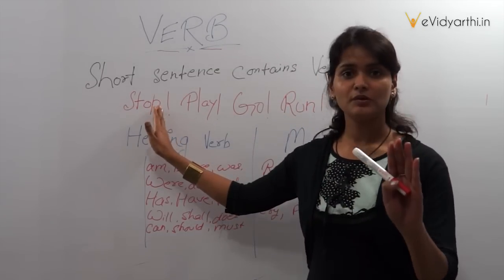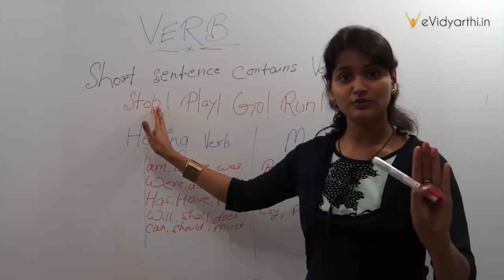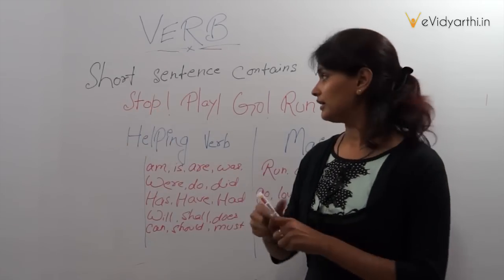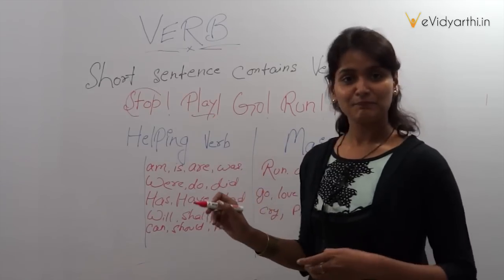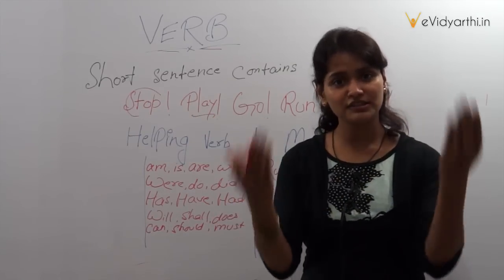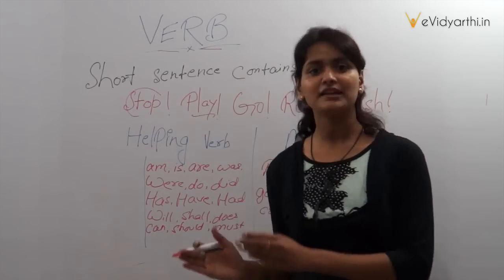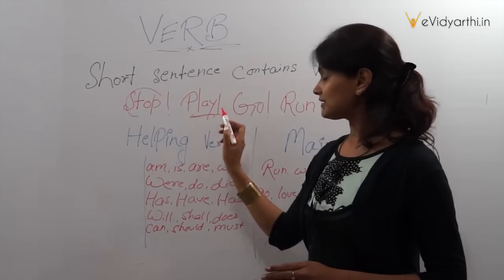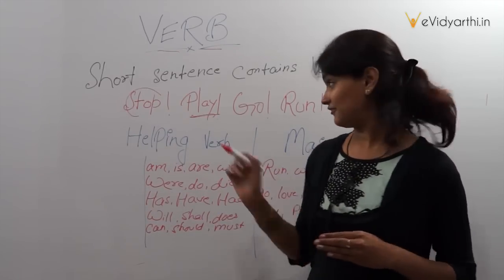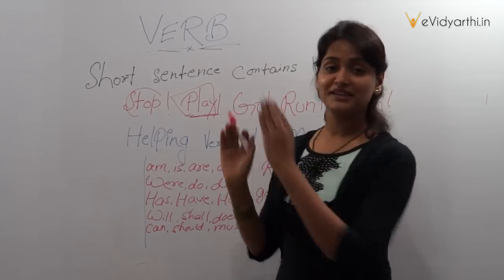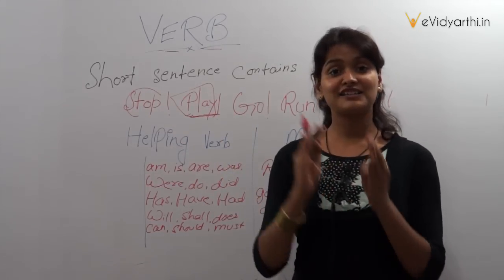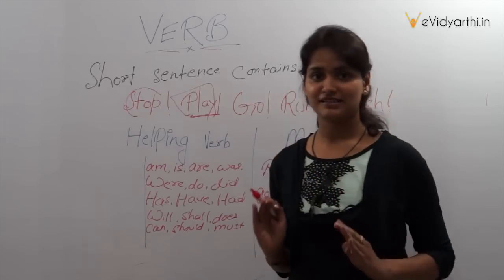So stop, when I speak stop, जब मैं ये बोलती हूँ आपको stop, रुक जाओ. It is a complete sentence in itself. When I say play, I am ordering you to play. मैं आपको खेलने के लिए बोल रही हूँ. So again, it is a complete sentence in itself and it is a verb. How does it have a verb? Because it shows the action of a subject in a sentence.